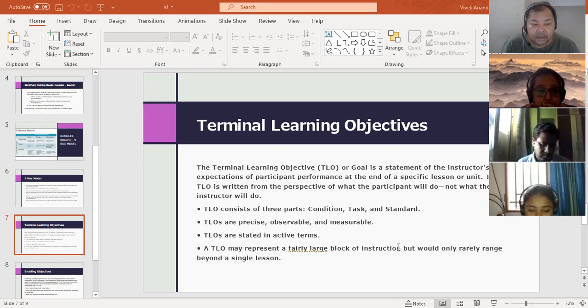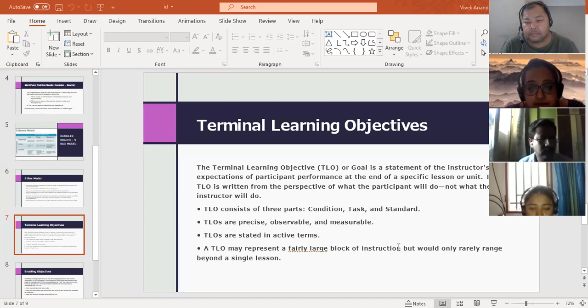Yes, sir. I'm just trying to assimilate the difference between an enabling objective and a terminal learning objective. For example, customer satisfaction is something that we definitely cannot put as a terminal learning objective because there are various other factors in it, right?